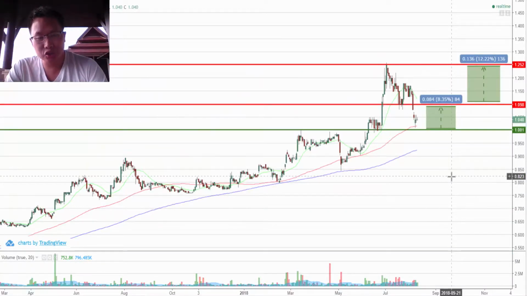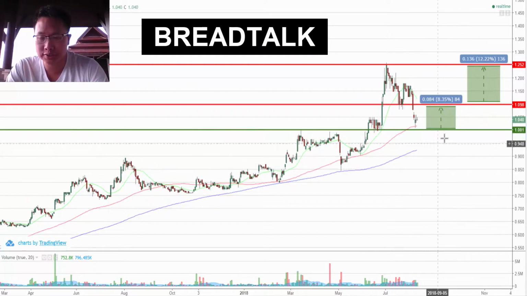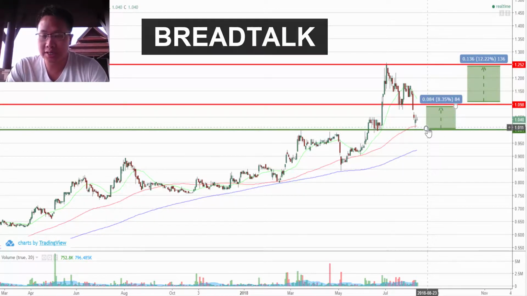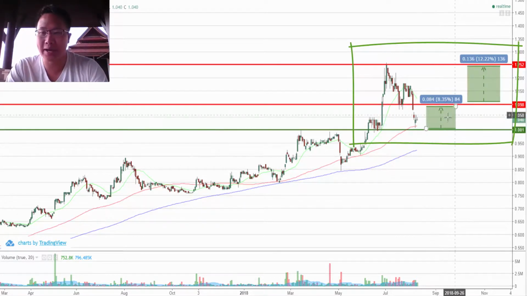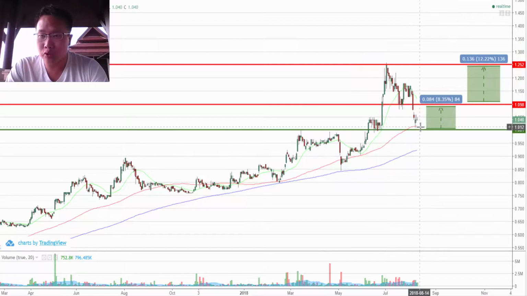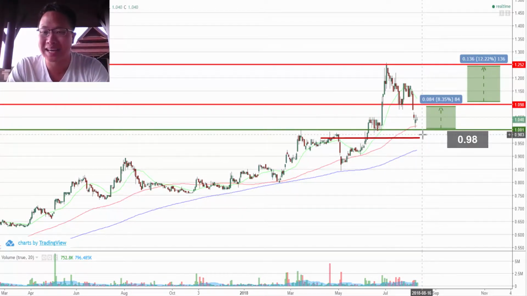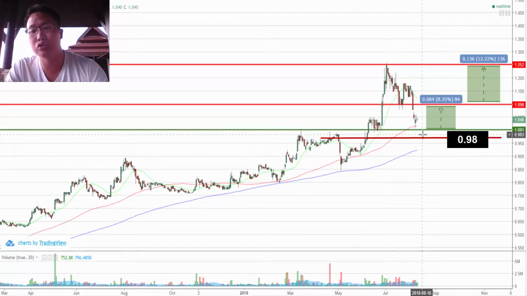So let's take a look at another stock for the upside direction. This stock up here is called Bread Talk. It's currently trading at about 104. Let's say we want to take a trade to ride the rebound back up, maybe at about 101 or 102. There is a potential risk that we want to be prepared to lose. Let's say we enter at about 102, and our potential risk could be 4 cents below 102. That means about 0.98. If it drops from 102 to 0.98, we will get out. That would be our risk.